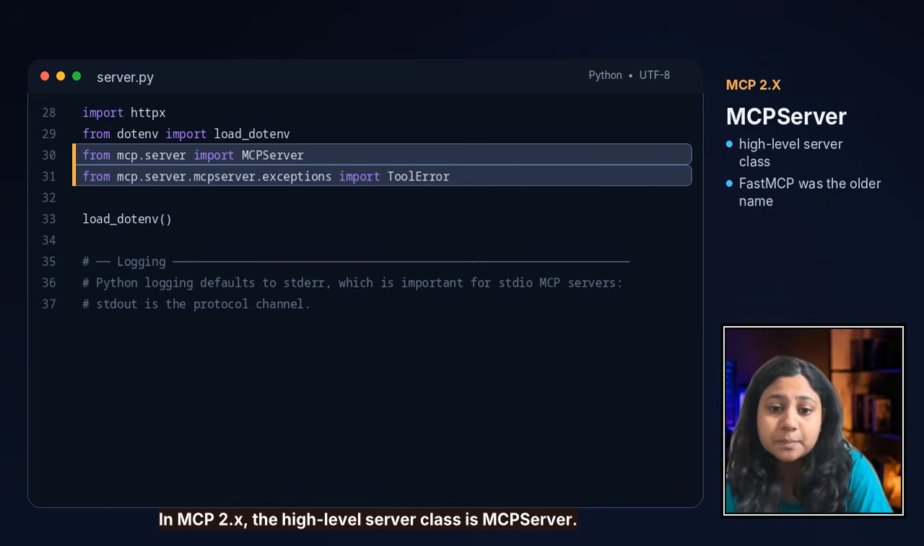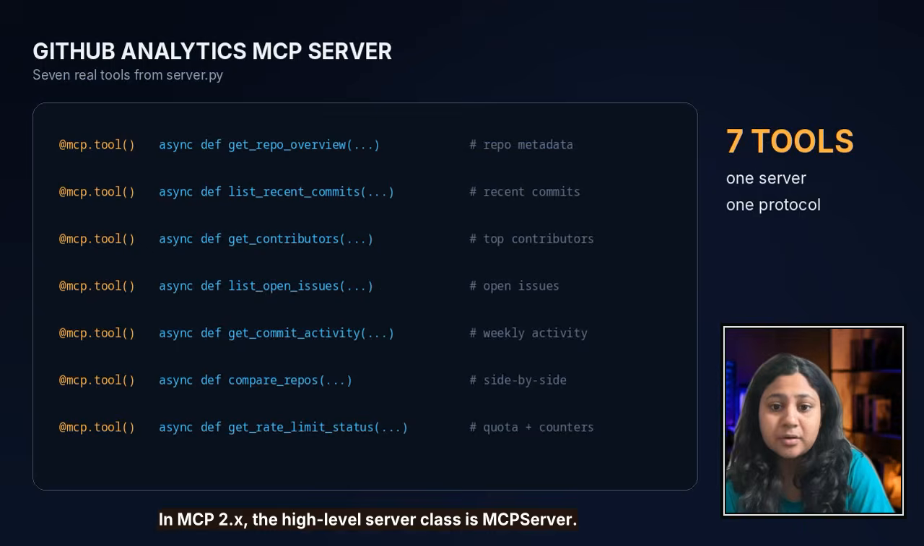So we are going to build a GitHub Analytics server with 7 tools. There will be repository overview, recent commits, contributors, open issues, commit activity, repo comparison, and rate limit status.